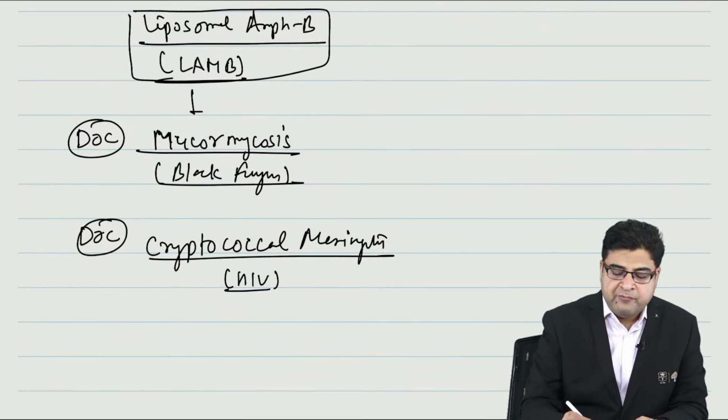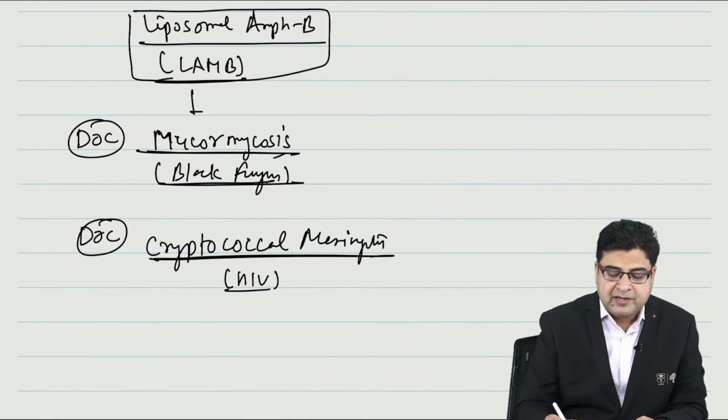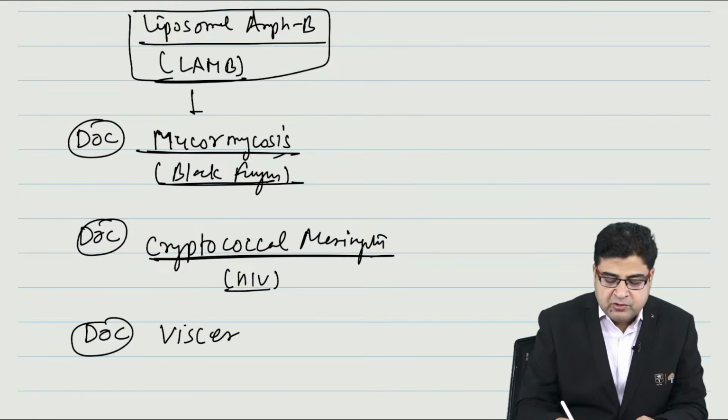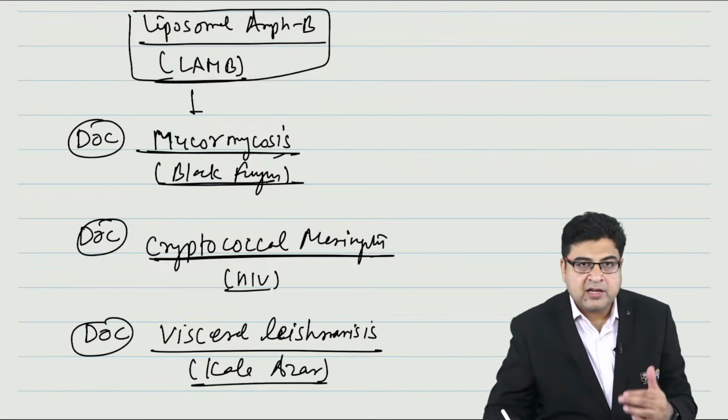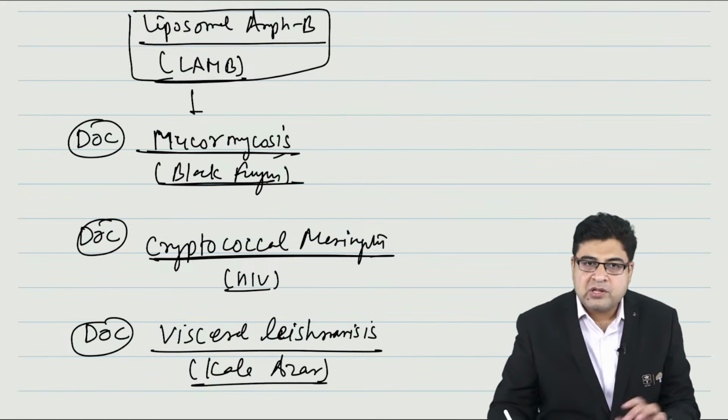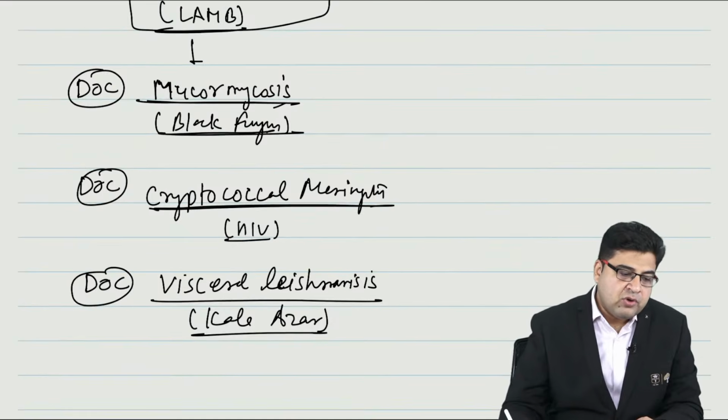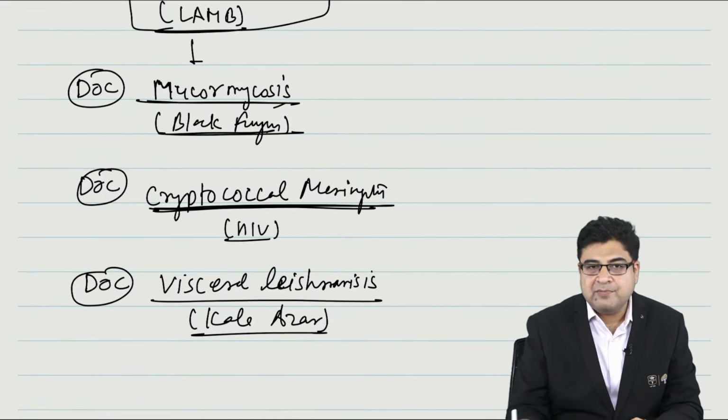So liposomal amphotericin B is the drug of choice for black fungus, the drug of choice for cryptococcal meningitis, and the same medicine is also the drug of choice for visceral leishmaniasis, which is also known as Kala Azar. Kala means black fungus, and it is also the drug of choice for Kala Azar.